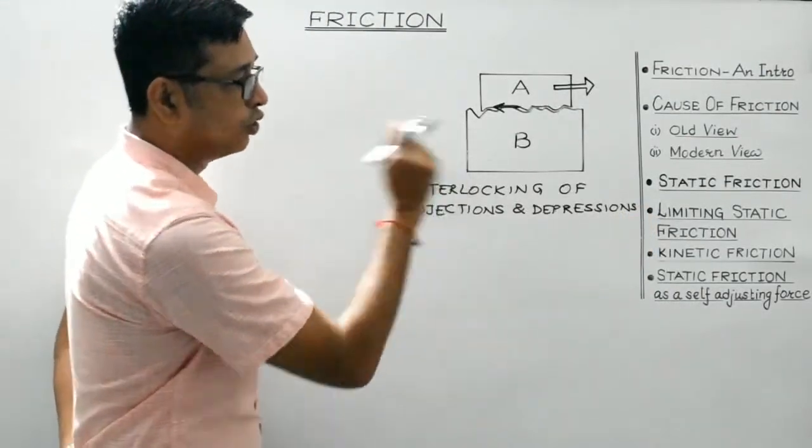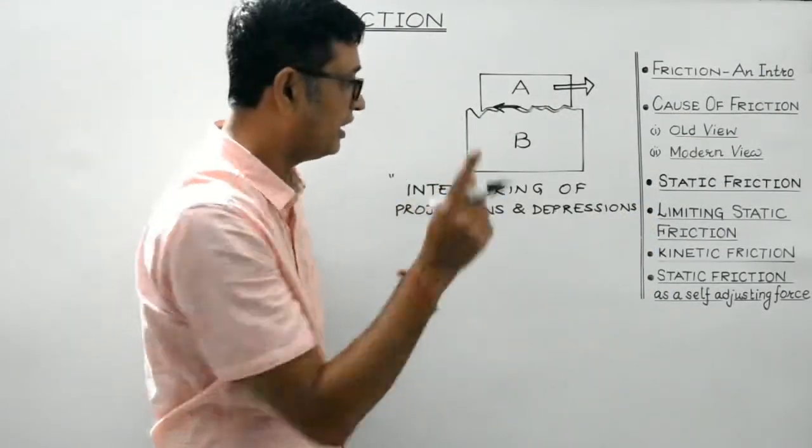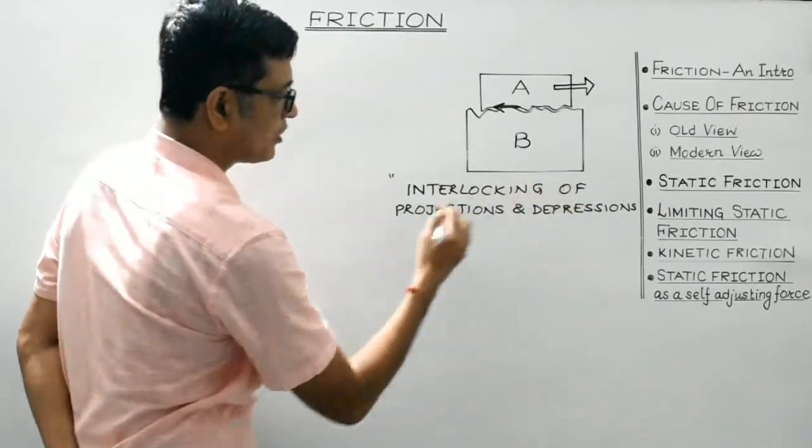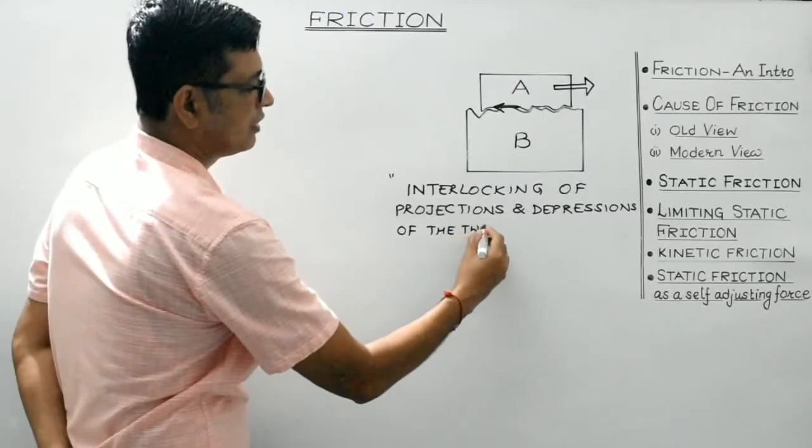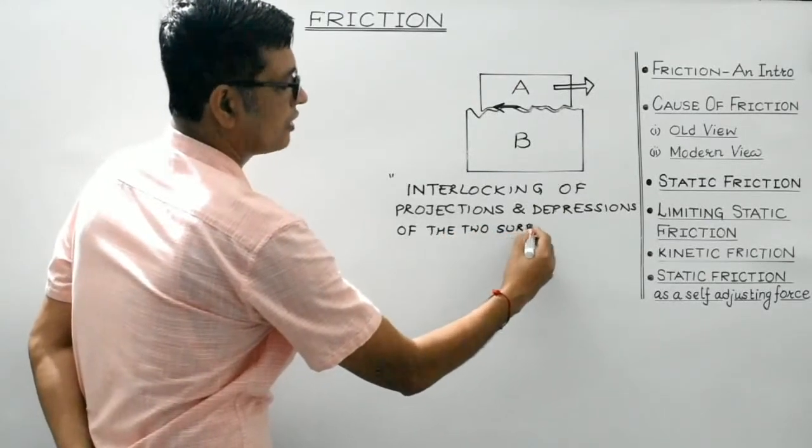So, as per the old view, the friction is caused due to the interlocking of projections and depressions of the two surfaces in contact.